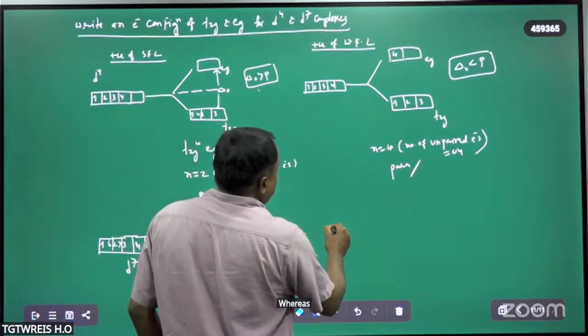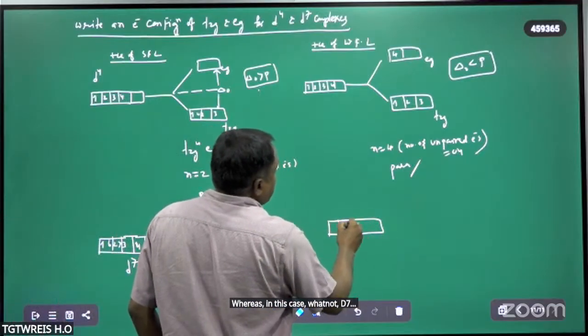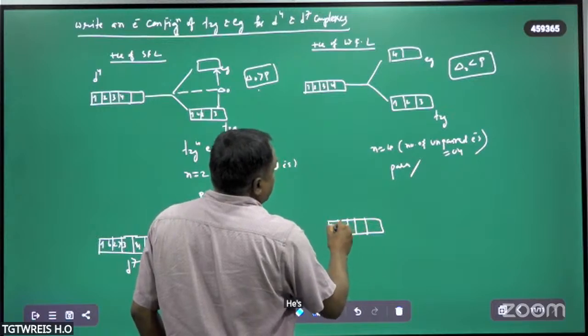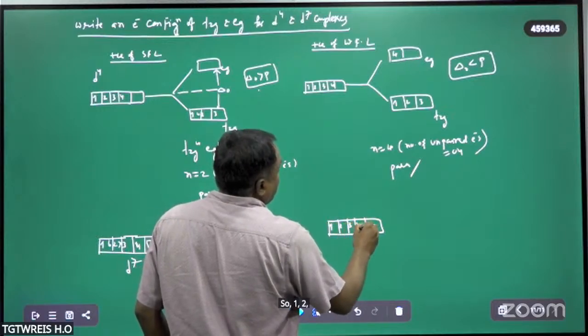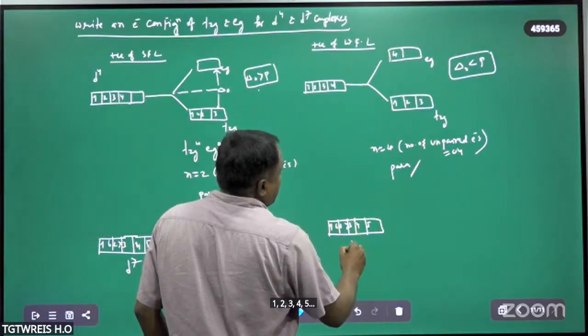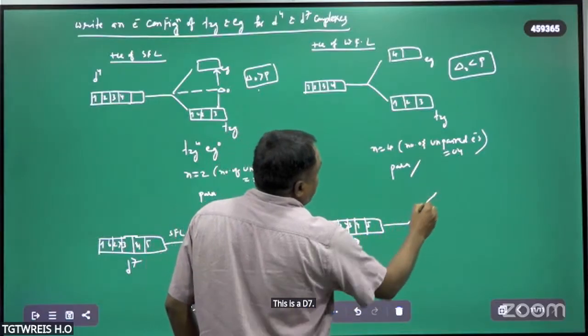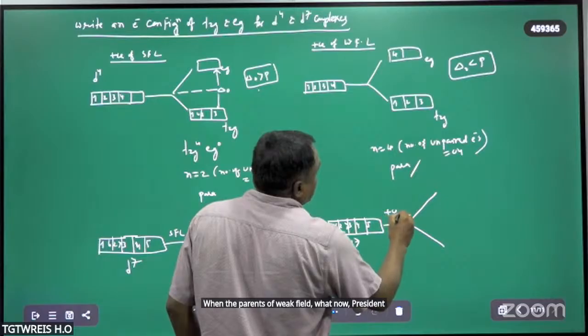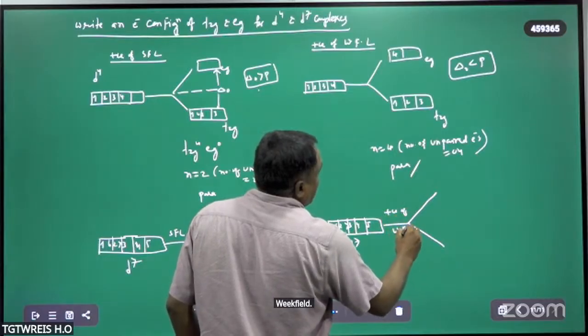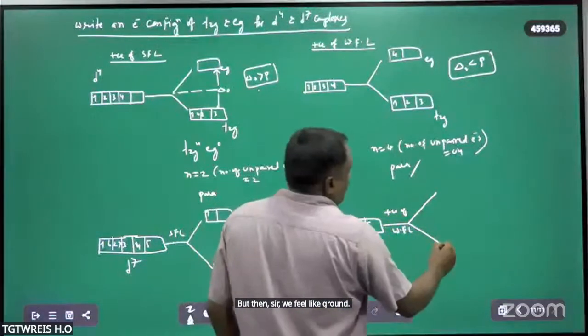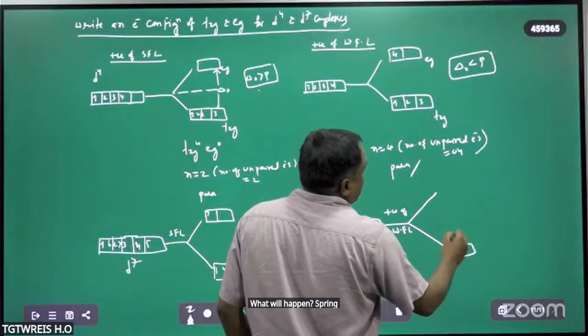Whereas in this case, it is d7. So 1, 2, 3, 4, 5, 6 to 7. This is the d7. In the presence of a weak field ligand, what will happen? Splitting takes place.